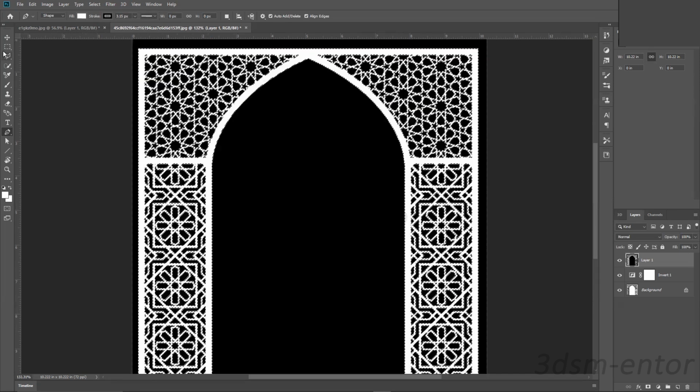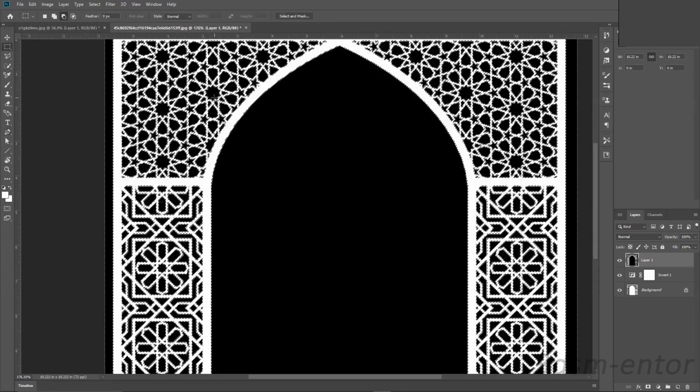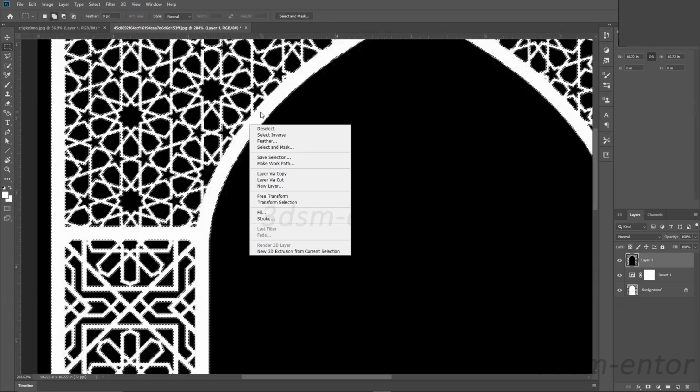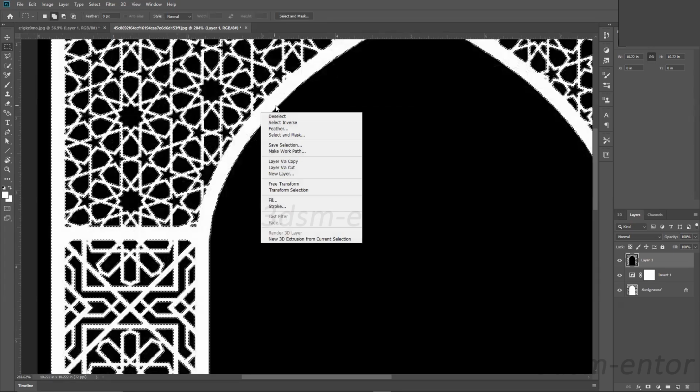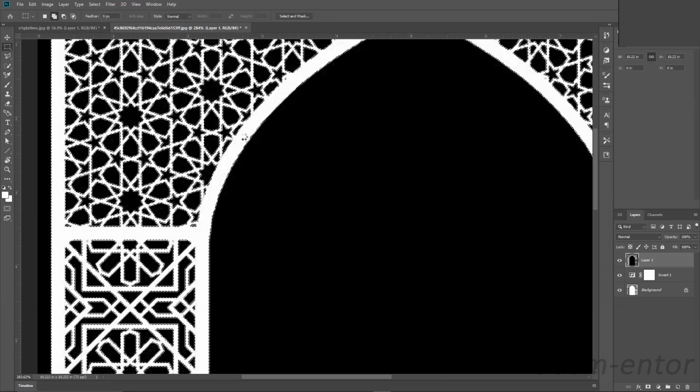After that, activate the marquee tool and select it, or right click on any area and click Make Work Path. Make sure to adjust the tolerance. Right now it's 2. Let's go with the 2 and hit OK.